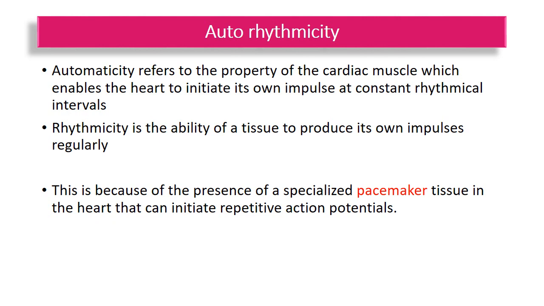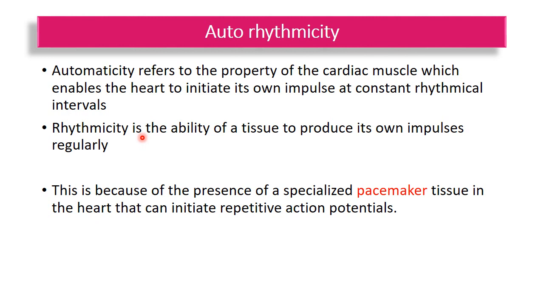Automaticity refers to the property of cardiac muscle which enables the heart to initiate its own impulse, and when these impulses are generated at constant rhythmical intervals, this property is known as rhythmicity. Cardiac muscle shows both automaticity and rhythmicity.